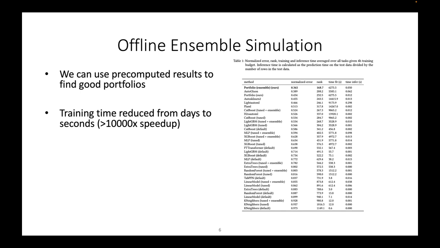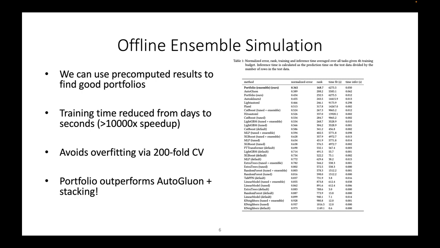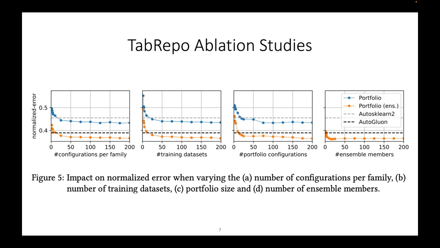We can have training time reduced from days to seconds with greater than 10,000 times speed up. We avoid overfitting by a 200-fold cross-validation, and the portfolio outperforms AutoGluon even with its stacking component, as can be seen here. We can also do in-depth ablation studies. As we can see, the blue lines are with a portfolio without ensembling, and the orange is with ensembling.